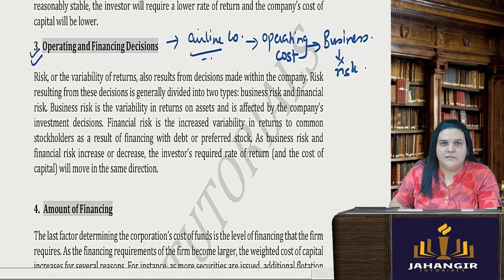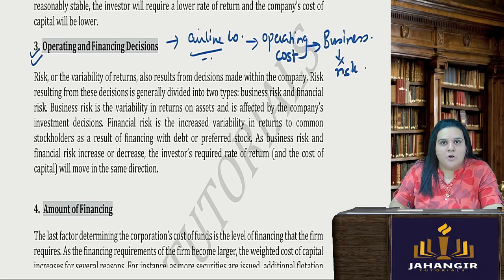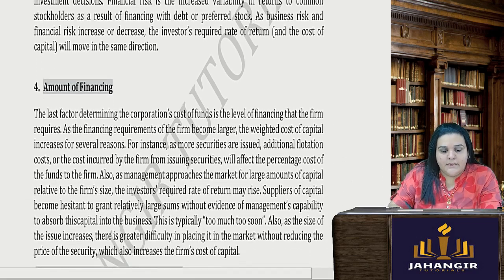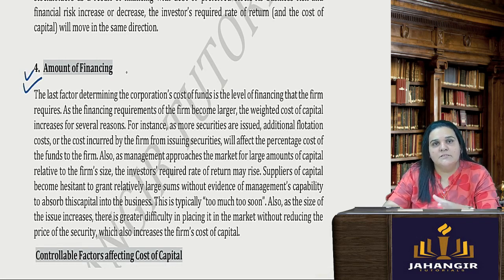There are two types of risk, right? Business risk and financial risk. So both have to be taken into consideration and both will affect the cost of capital. Financial risk is basically the minimum return on your common stock, the return which you can provide to your stockholders or shareholders. Then amount of financing, how much is the amount you need? Depending on that, there will be a cost incurred.